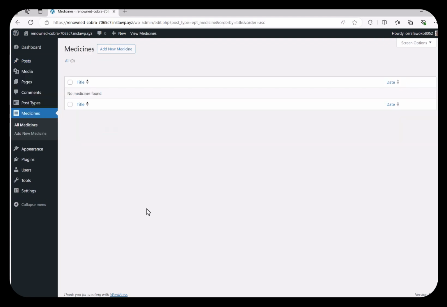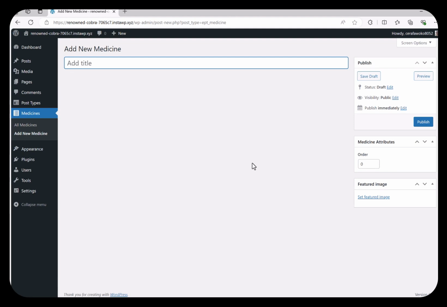If I add my custom post type to WordPress, it will be added to the left menu. So you can see here that I have created this medicine post type and now I have it here. And if I add a new medicine, because I have customized the template for this and deleted the content, I have this new structure here. You can customize this with code or with a plugin.